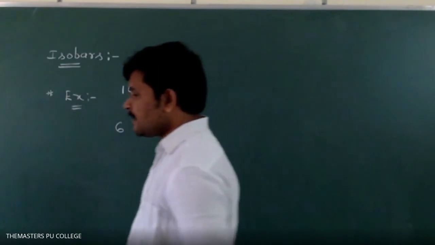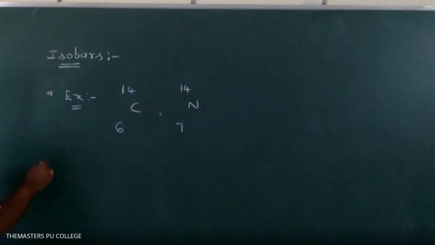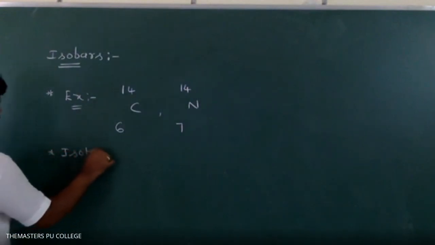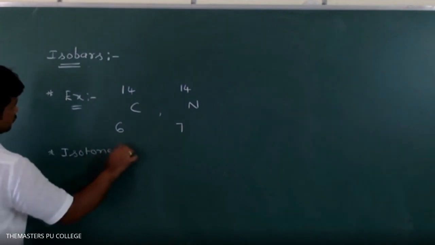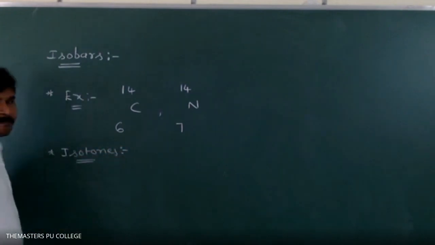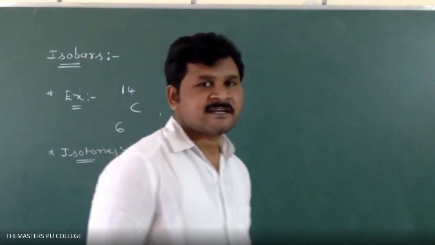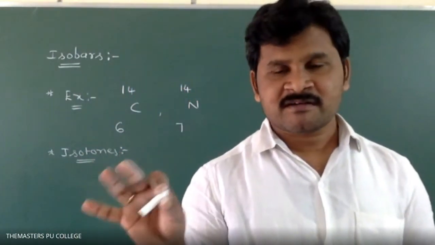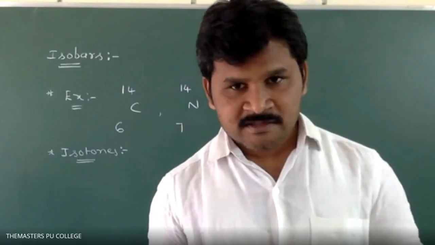Next, isotones. What are isotones, children? Iso means same. Different atomic number, different mass number, but the same number of neutrons.